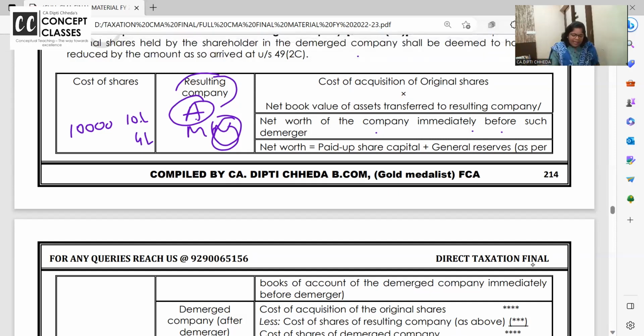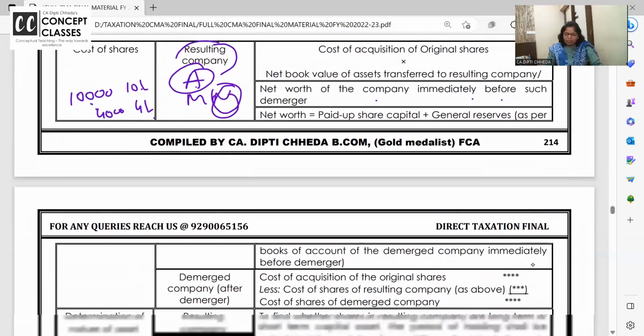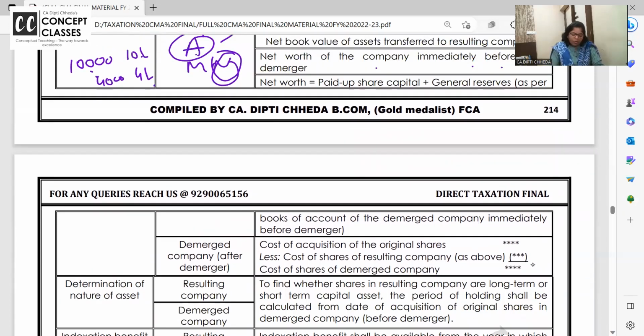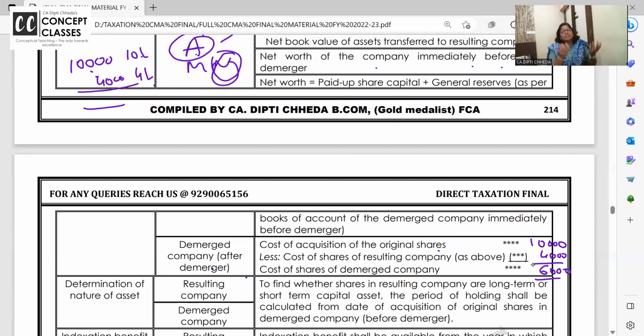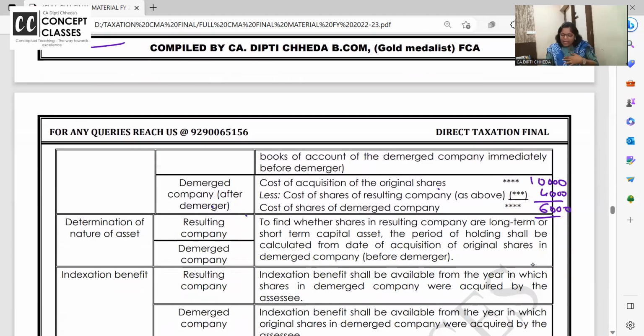So 4 lakh has gone. Bye bye. So in 10 lakh, the cost of my shares which I had acquired as a shareholder was 10,000. So 4 lakh, make it now. I'm just taking some easy figures, but it's a simple cross multiplication, no formula, if you apply this logic. So now what are my shares in the demerged company? How many original shares were there? 10,000. How many shares of the resulting company have gone? 4,000. So am I still the shareholder of A Limited also? Yes. And N Limited, a part of A Limited, has separated. So now I have 4,000 shares of N Limited, the new company, and 6,000 shares in the original company.